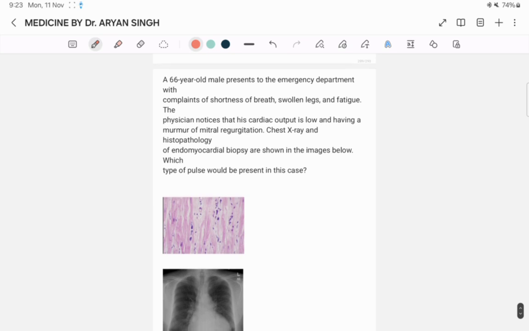Next question. A 66-year-old male presents to the emergency department with complaints of shortness of breath, swelling of the legs and fatigue. The physician noticed that his cardiac output is low and that he has a murmur of mitral regurgitation. Chest X-ray and histopathology of endocardial biopsy are shown in the image. Which type of pulse would be present?